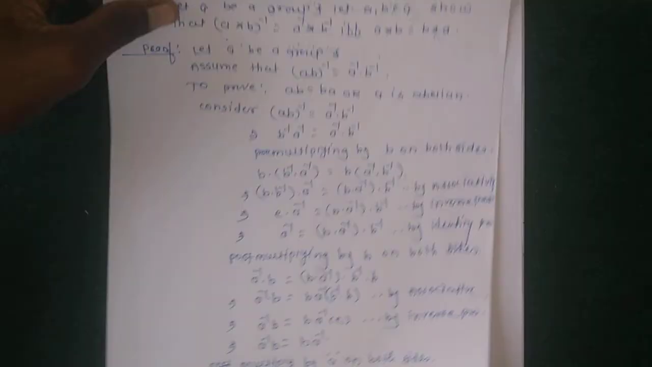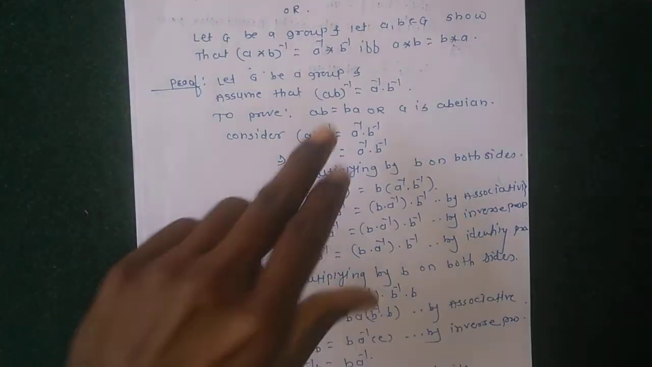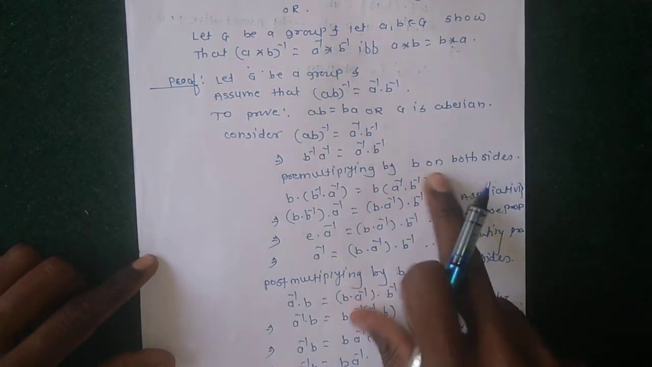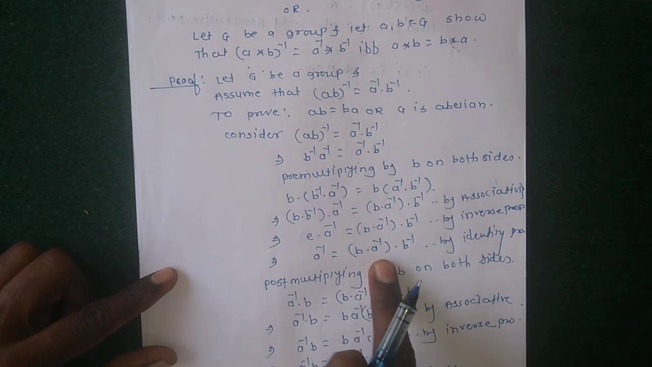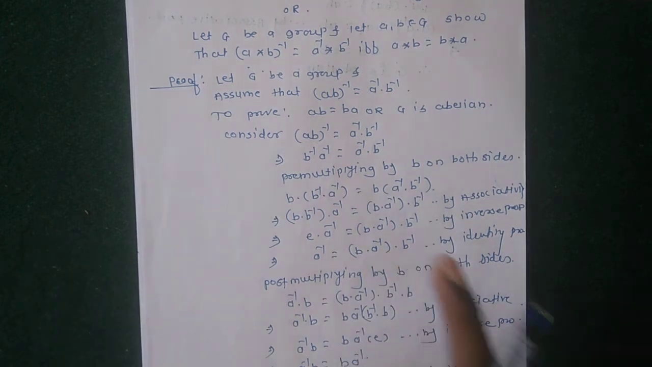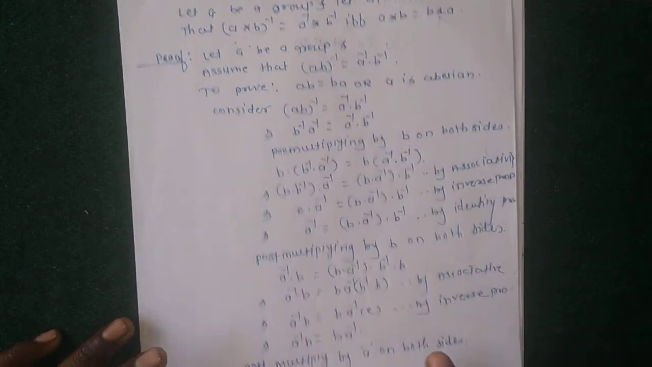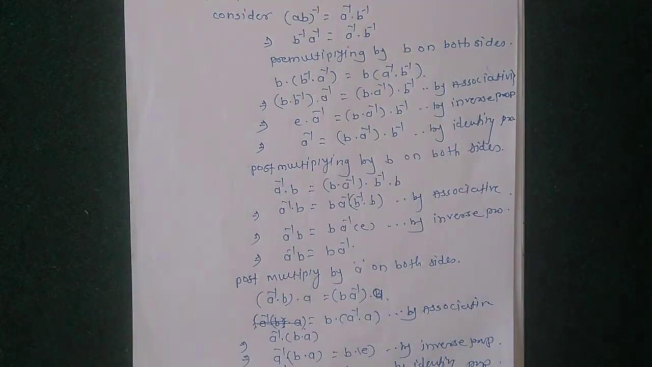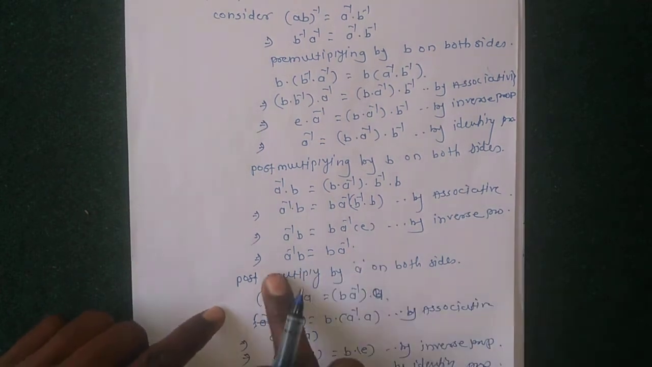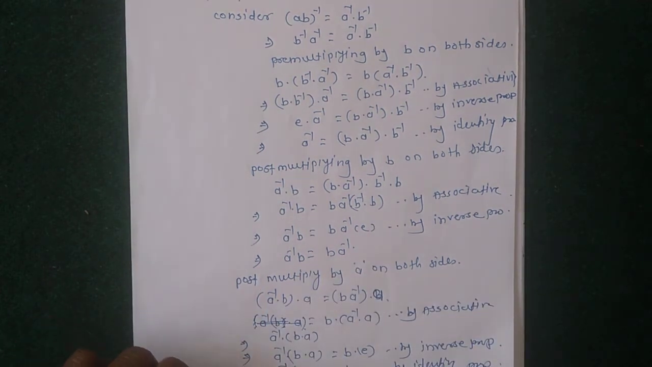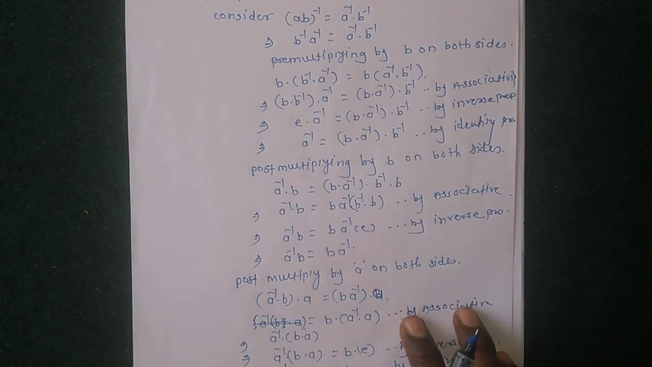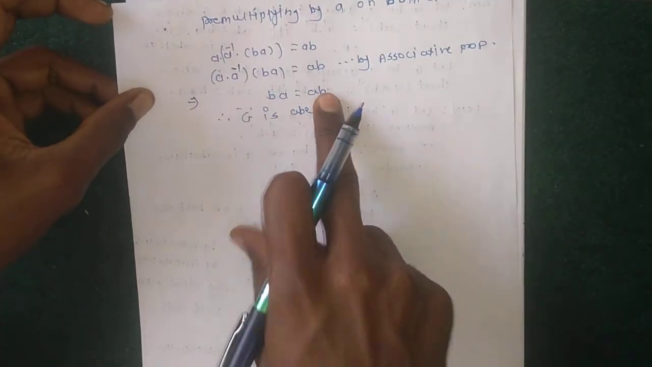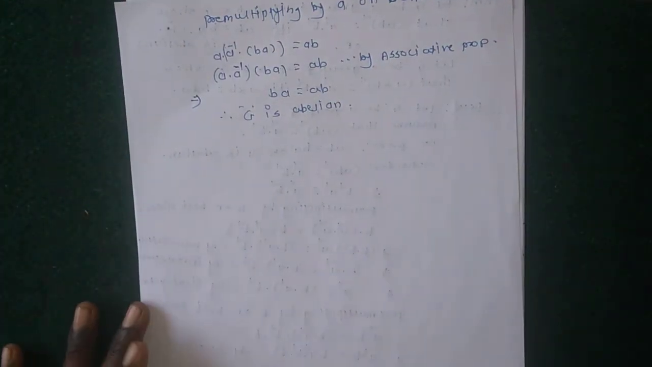This is the first part of this proof. Again, how to prove this first part? Considering AB inverse equal to A inverse B inverse and pre-multiplying by B, we get the value A inverse equal to B into A inverse into B inverse, and again post multiplying by B, we get A inverse B equal to B inverse, B into A inverse. Okay, again post multiplying by A on this equation, we get the value A inverse into B equal to B, and pre-multiplying by A, we get the answer BA equal to AB, means G is abelian.